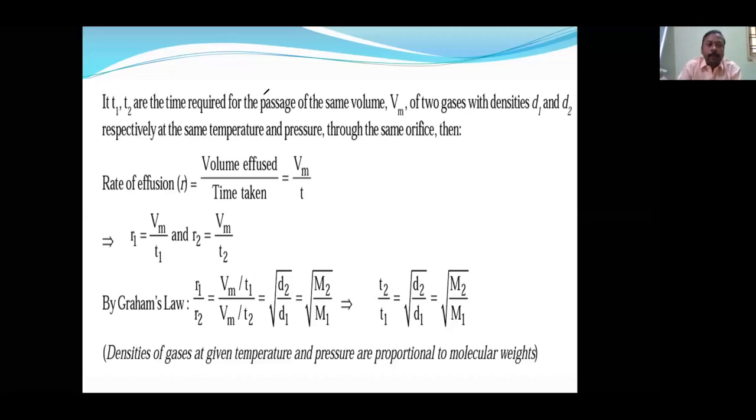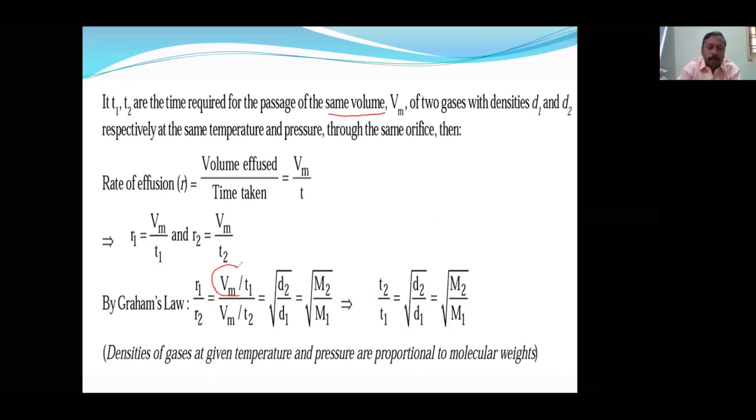If T1 and T2 are two times, the time required for gas 1 is T1, for the second gas is T2. Then at the same volume, here volume is the same, you will use this formula. Sometimes they will give the time the same.